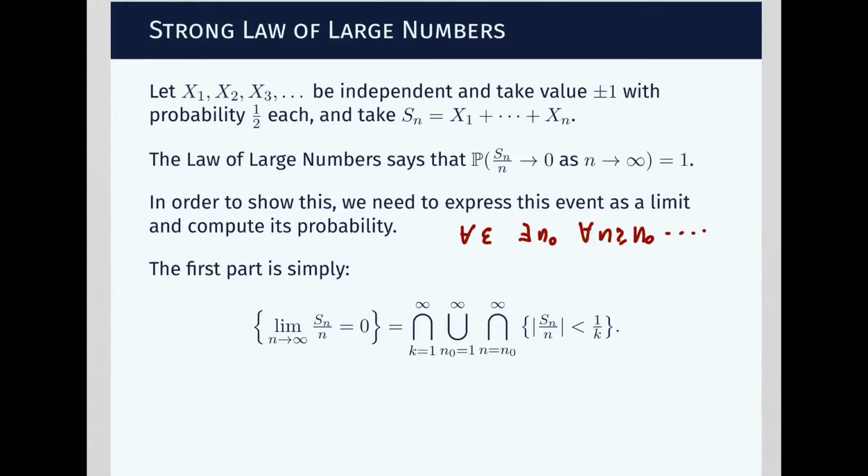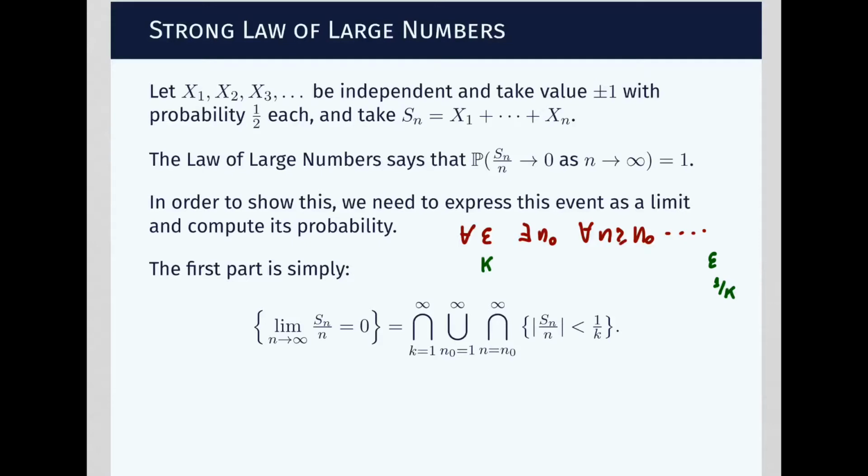Well, first we can replace epsilon here by 1 over k. That's convenient because we want to deal with countable sets. And then that means for every k, there exists n0 such that for all n larger than n0. So we see this is for all, there exists, for all. And we have this event here. And this is a very concrete, tangible event: the average of these random variables, the absolute value was less than 1 over k.